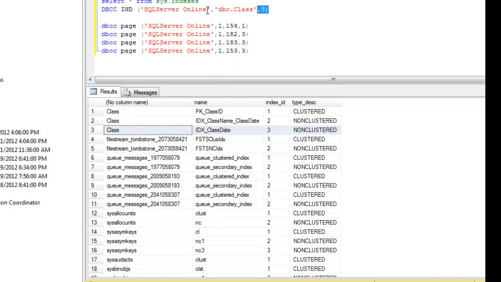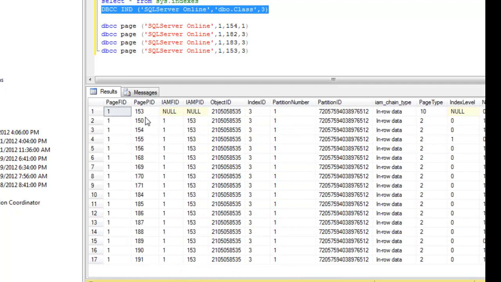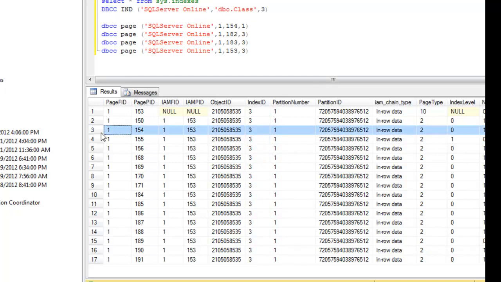Let's see how many pages were created for that particular index. So we have about 17 pages. Please make sure the page type is 2, which means the page is allocated for the non-clustered index, and this is the non-clustered index ID. Now you can choose any page. I am choosing 154.